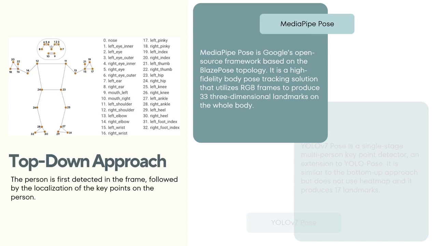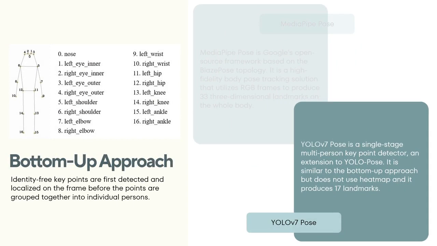on the person. MediaPipe Pose is Google's open-source framework that is based on BlazePose topology. MediaPipe Pose utilizes RGB frames to produce a background segmentation mask and 33 3D landmarks. In the bottom-up approach, identity-free key points are first detected and localized on the frames before the points are grouped together into individual persons. YOLOv7 Pose is a single-stage multi-person key point detector. It is similar to the bottom-up approach and produces 17 landmark coordinates.